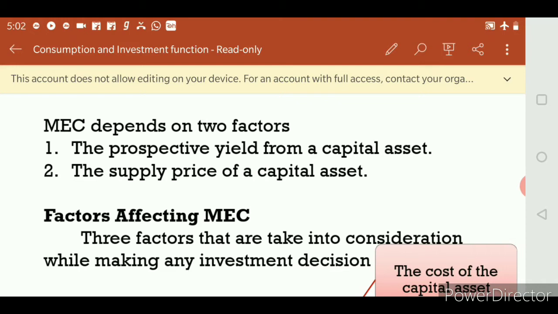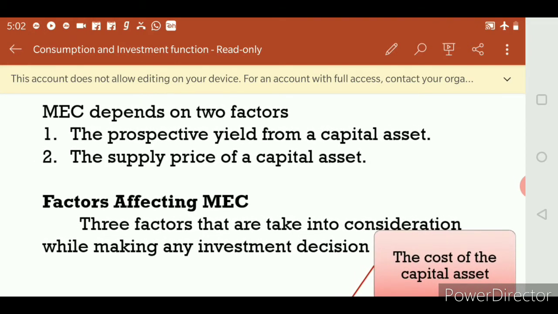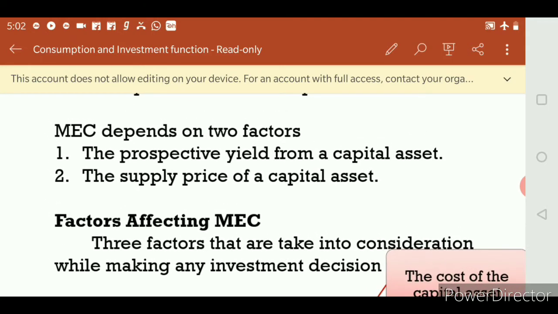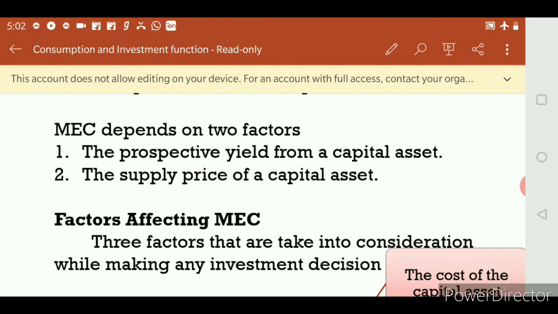That is, the income which is received throughout the lifetime through that asset is called the prospective yield from the capital. Over the lifetime, how much profit we have received through that capital.